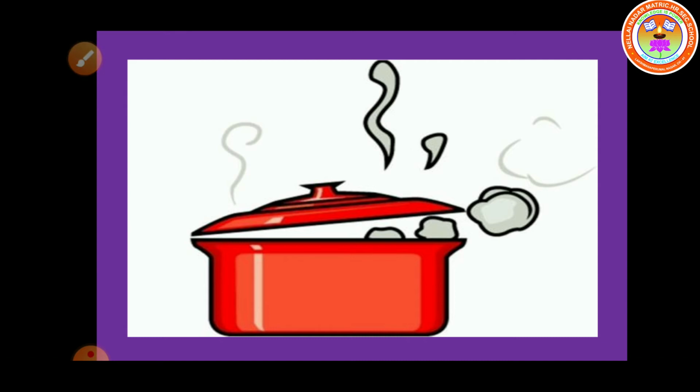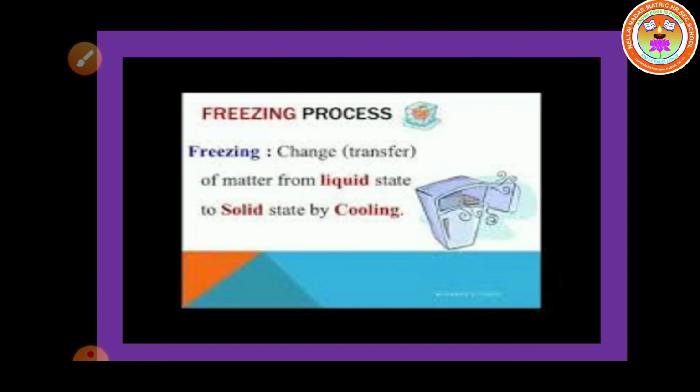Students, when a lid is placed on a pot or pan of boiling water, we see drops of water on the inside of the lid. Why? Because of condensation on the cooler lid, we can see water drops on the inside of the lid.